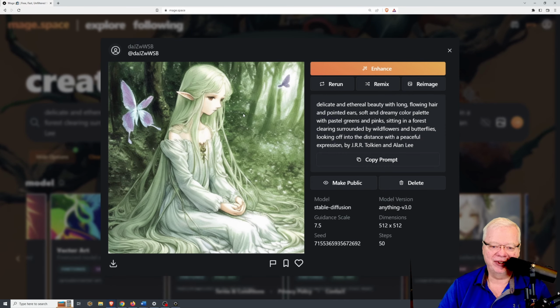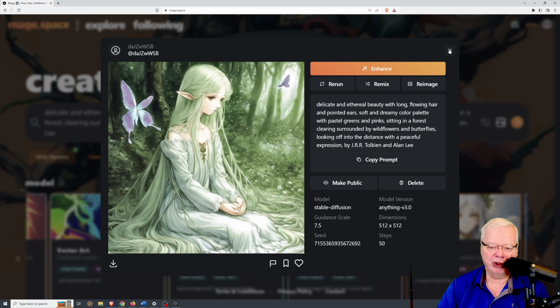Okay, so as you can see, the image that returned definitely has much more of an anime look to it, though it still followed the prompts that we gave it very nicely. It uses a palette of greens and pinks in a dreamy kind of image, butterflies around, still does exactly what we asked it to do. But it's different from the other ones enough to the point where you might want to investigate these other models to really hone in on the image that you're looking for.